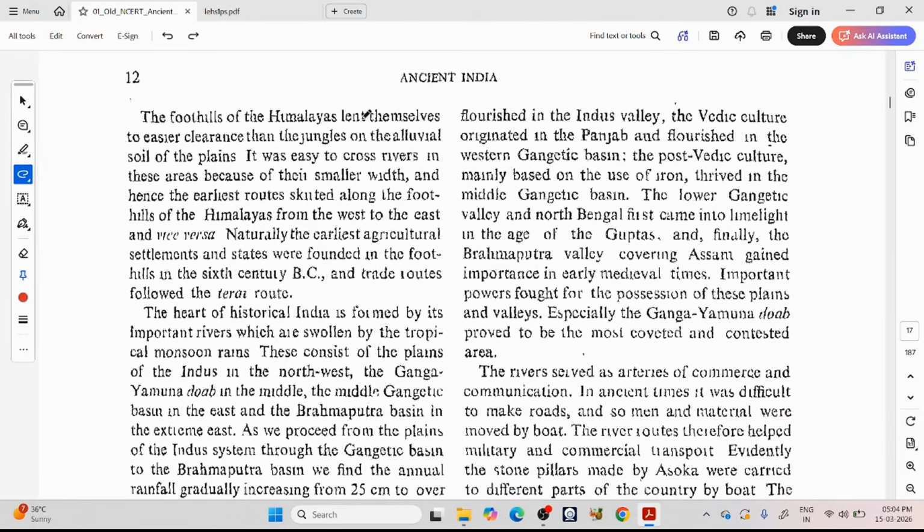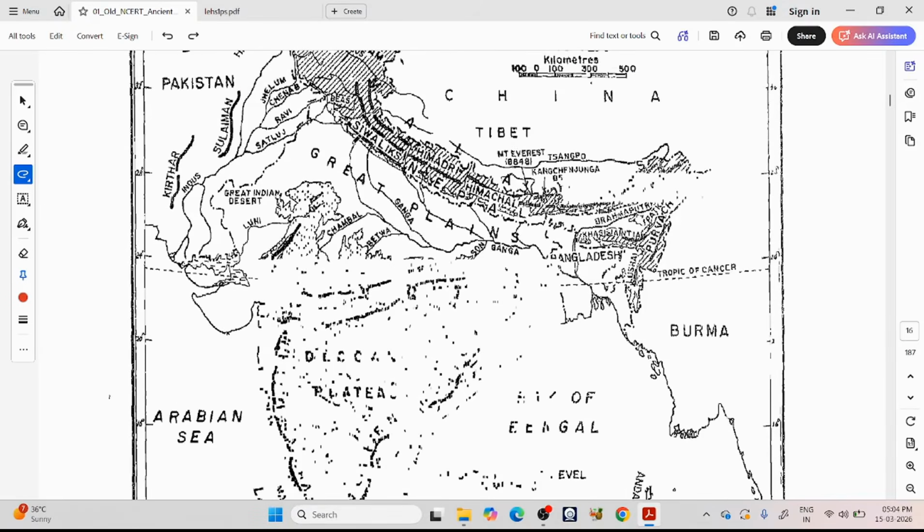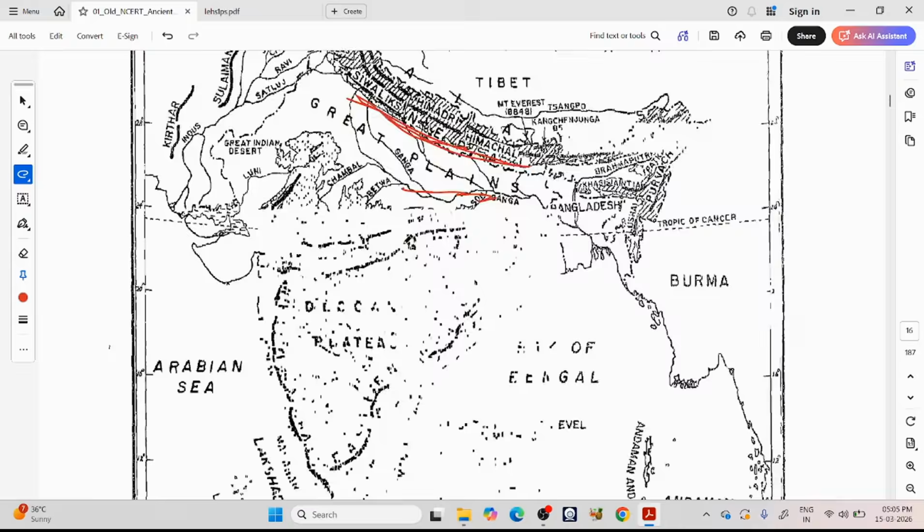The foothills of the Himalayas lent themselves to easier clearance than the jungles on the alluvial soils of the plain. It was easy to cross rivers in these areas because of their smaller beds. So here it is saying that these foothills of the Himalayas were very easy for the earlier people to occupy, compared to the thick forest of central India, etc.